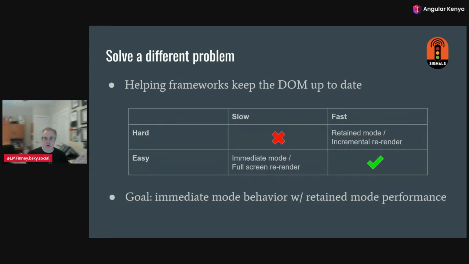Easy programming. You just have to, all right, something's changed, send it all in. But it was slow because usually only a tiny bit of the screen would actually change. If our little figure moves from here to here, why are we resending all of this stuff?